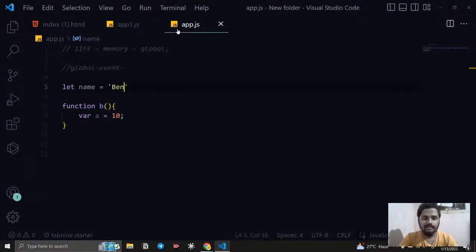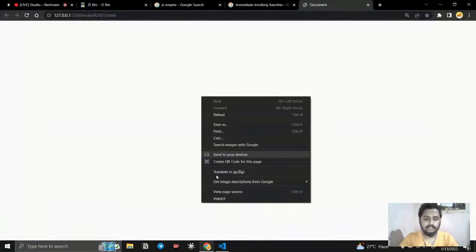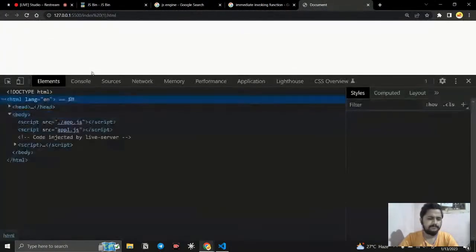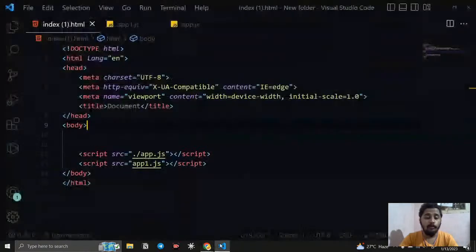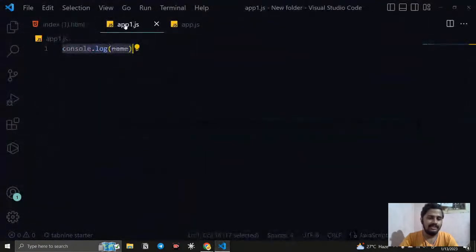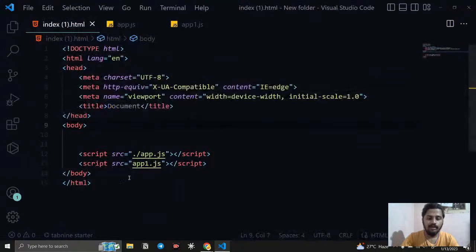Where is the name created? The name is in app.js, right? So if I open with live server, and the file opens, let us go here, inspect it, and check the console. You can see Ben is getting loaded, right? This is called global pollution. When you create a variable globally, you are able to access it throughout the files.